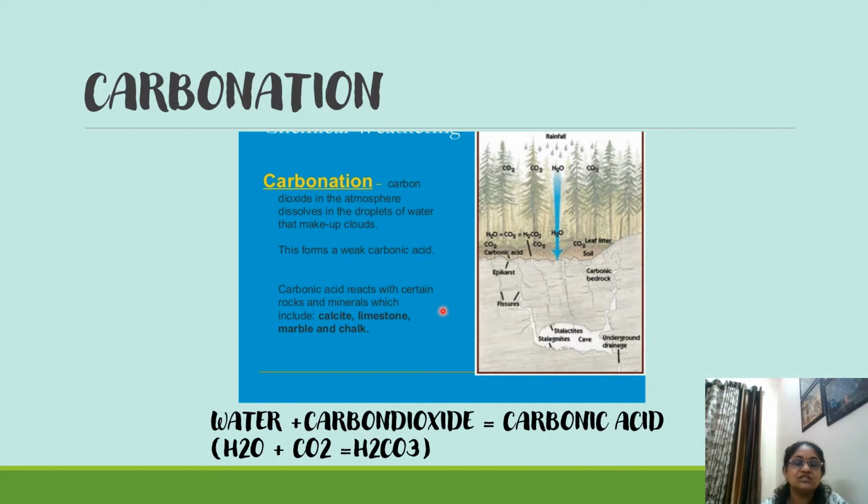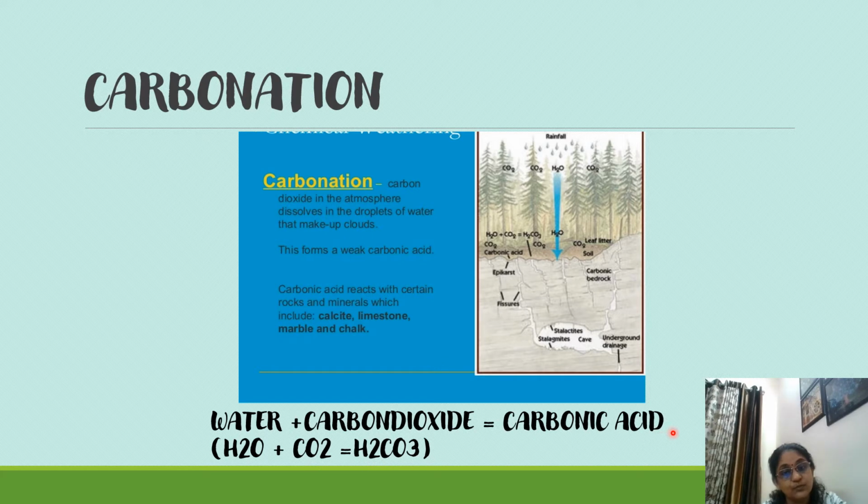So that leads to a chemical reaction, and that is why we have chemical weathering here, because of carbonation. Carbonation, as I told you, is water plus carbon dioxide, which makes carbonic acid, that is H2O plus CO2, which makes H2CO3, carbonic acid.